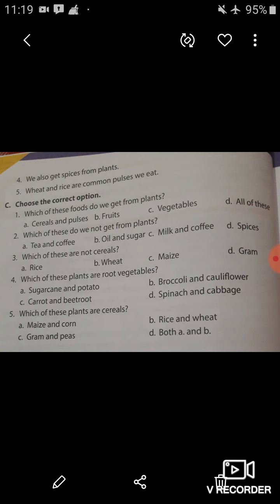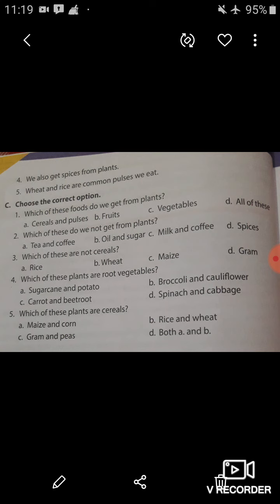So students, we get cereals and pulses, fruits and vegetables from plants. So all the options we get from plants. So here the correct option is option number D, all of these. So you have to tick the option number D.